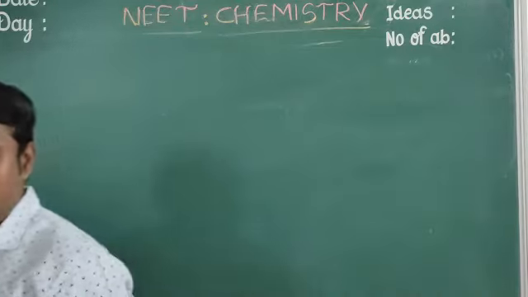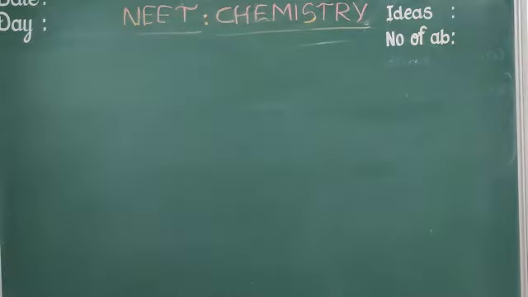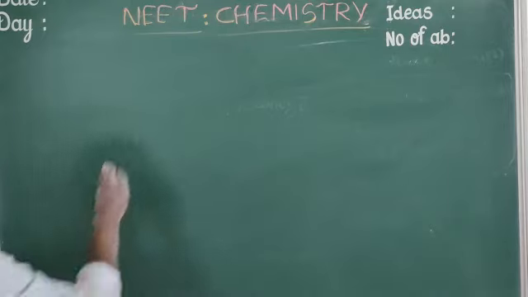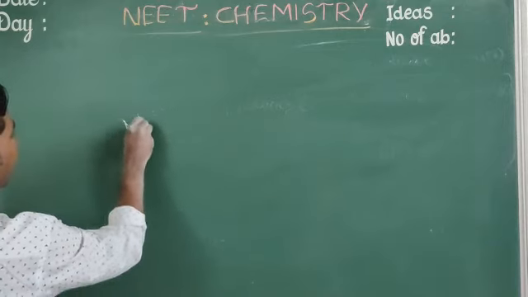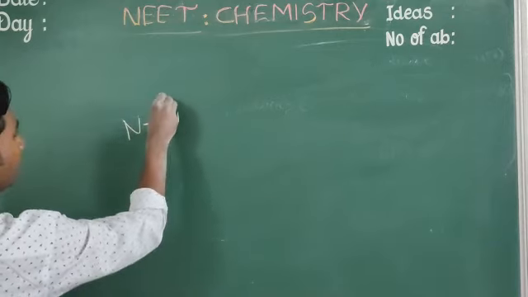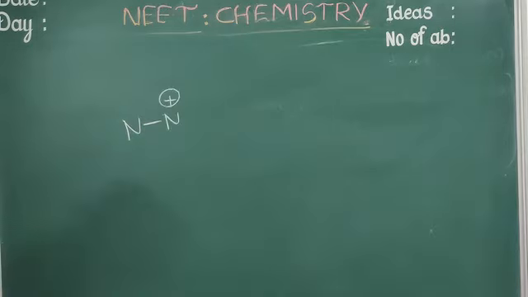Suppose we take one example: the N2O structure.